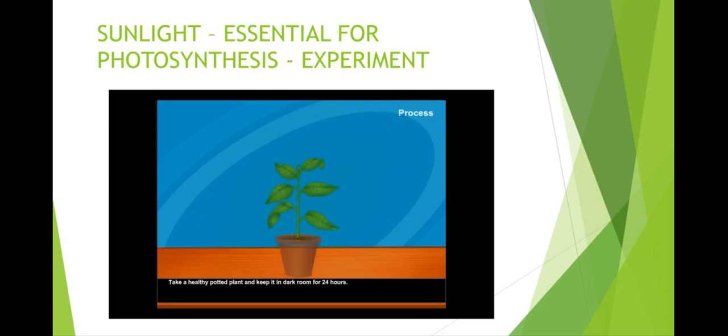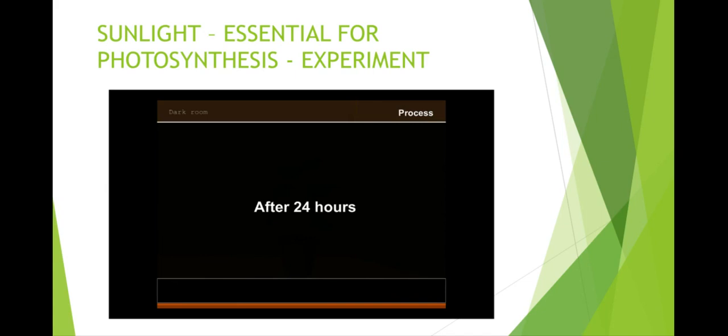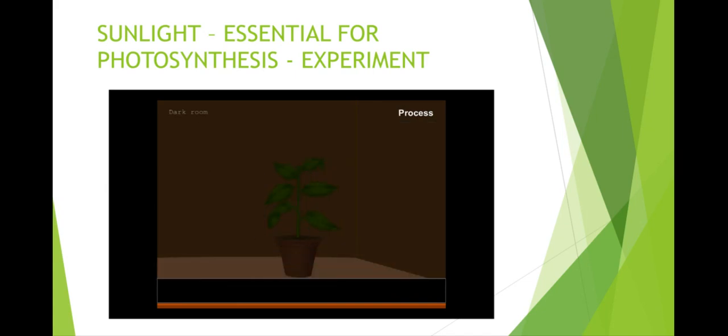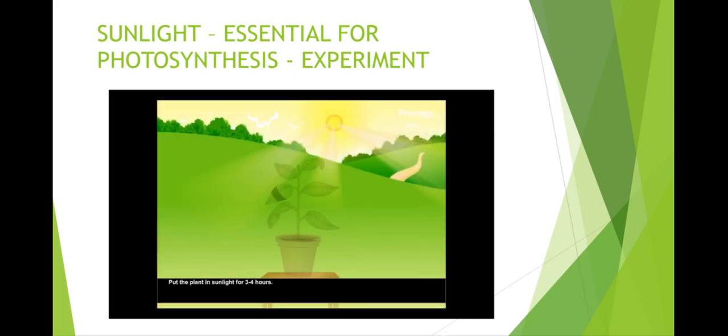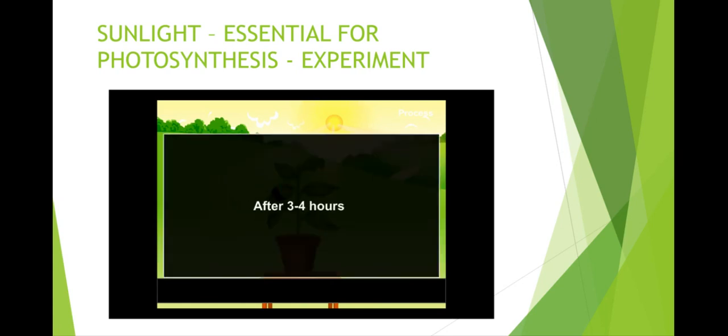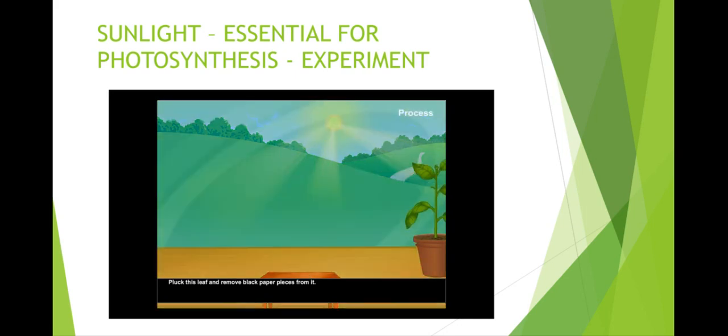Process. Take a healthy potted plant and keep it in a dark room for 24 hours to de-starch. After 24 hours, take it out. Cover one of its leaves on the upper and lower sides with black paper pieces. Put the plant in sunlight for 3 to 4 hours. After 3 to 4 hours, remove the black paper.